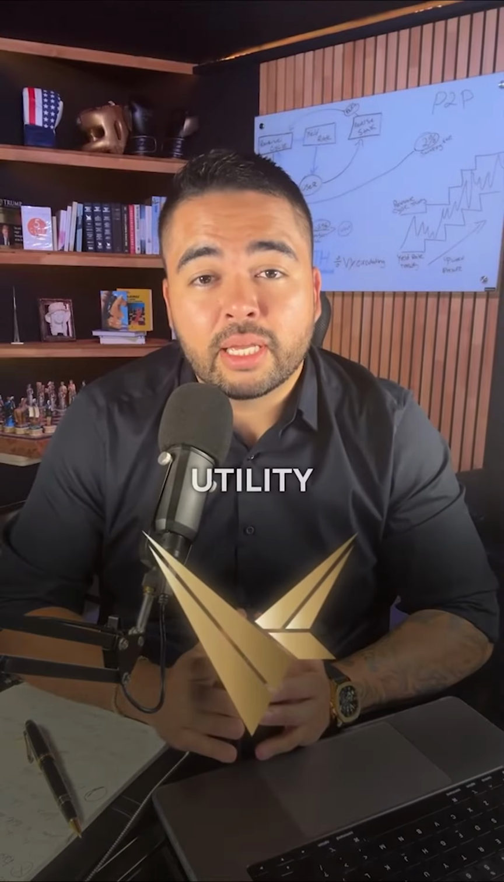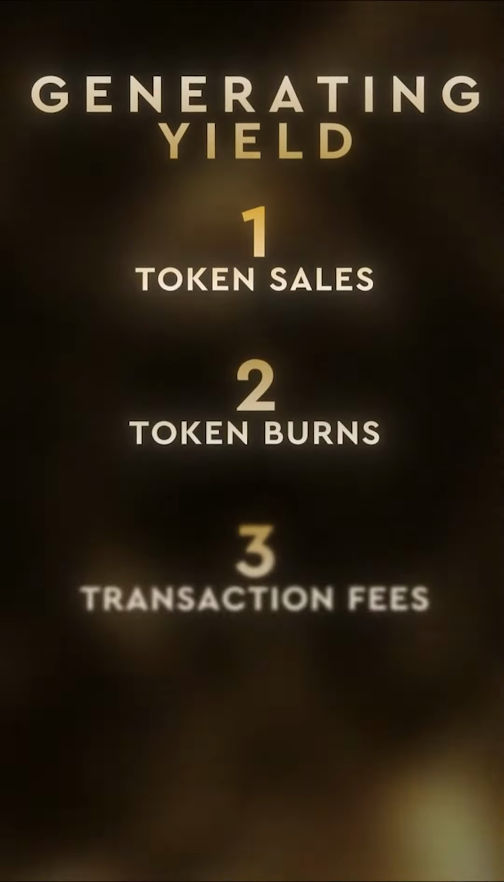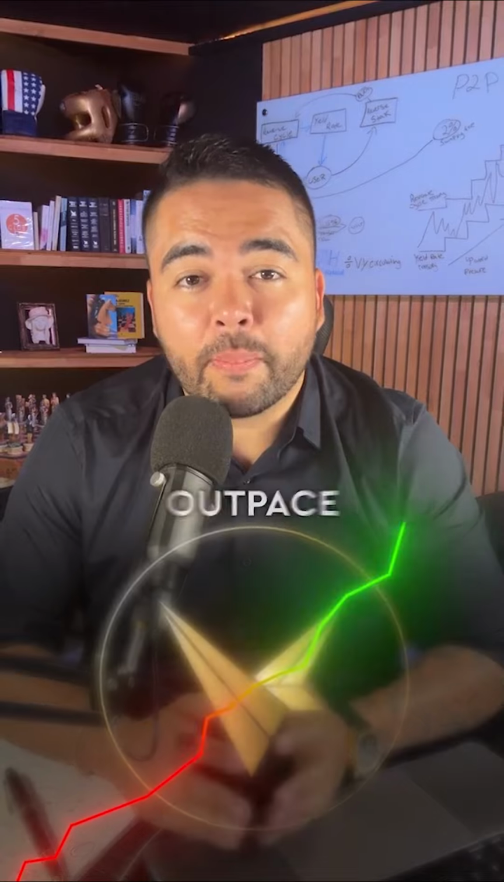Valinity's main utility is to consistently generate yield for its token holders in the form of token sales, token burns, transaction fees, and transfer fees. Another advantage of Valinity is that each V is consistently generating ETH. This means that throughout time, it will always outpace the price performance of Ethereum.